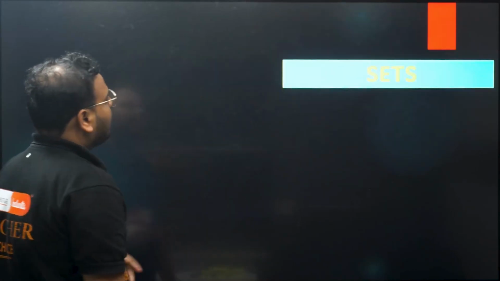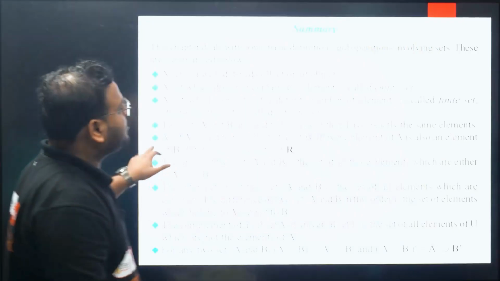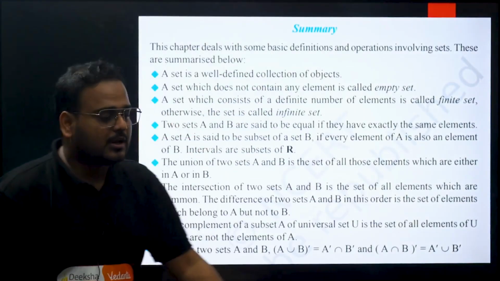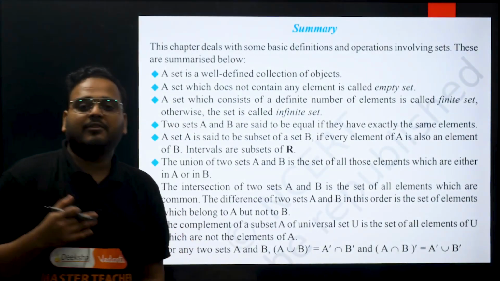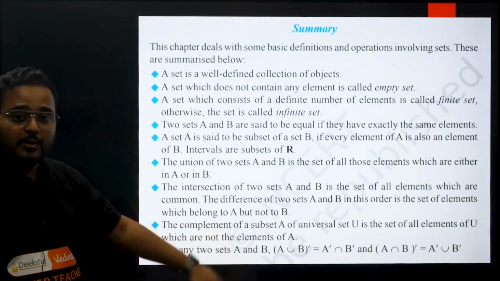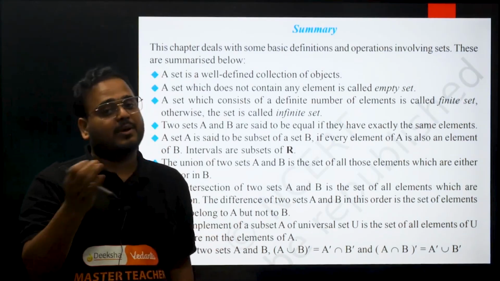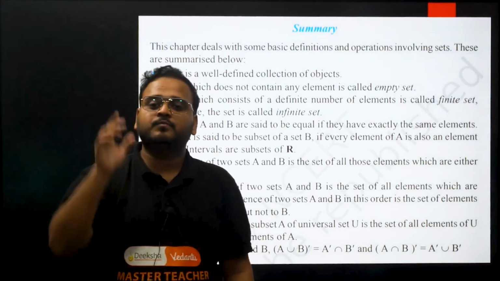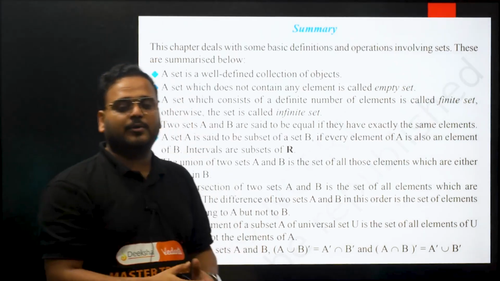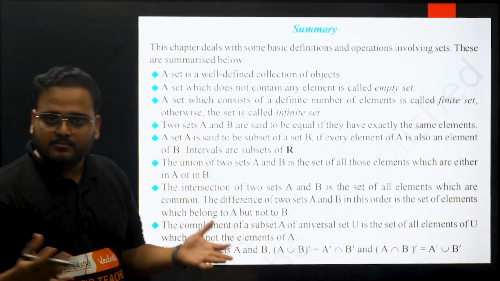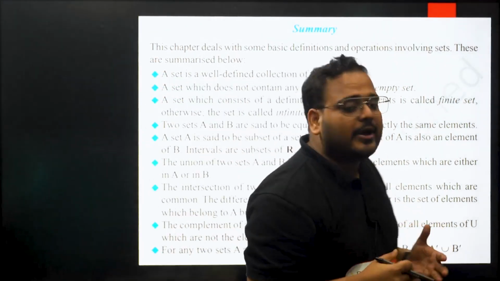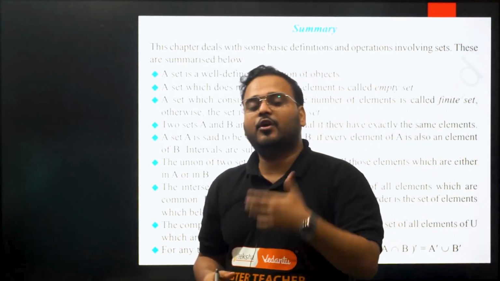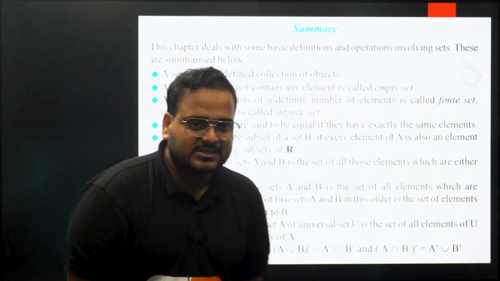So first, what you have? Set theory. I hope this is visible. So next, you see here in the summary. So what I've done actually, I will not be able to read out all of this right now, but I can tell you it's all taken from NCERT. You know that very well. So you have the NCERT book right now. Do one thing, pause the video, open your textbook and come to summary of chapter number 1, sets. Come on, you can do it. Open your NCERT textbook, come to summary of chapter number 1, sets for PU1.